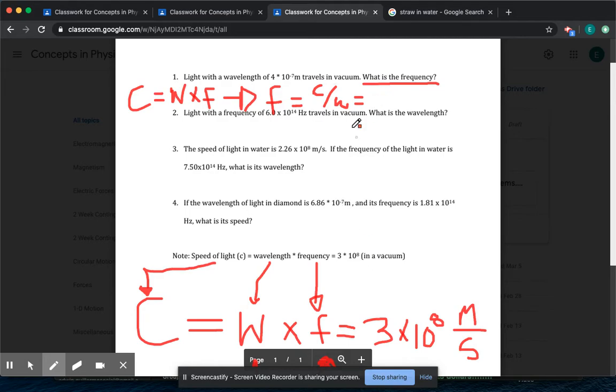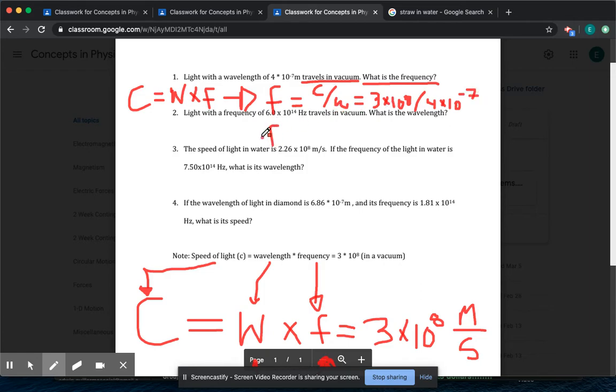Let's plug our numbers in. What is C? C is the speed of light. We're traveling in a vacuum, so we know what the speed of light is already. It would be 3 times 10 to the 8th. And then we need to divide that by 4 times 10 to the negative 7. Okay?